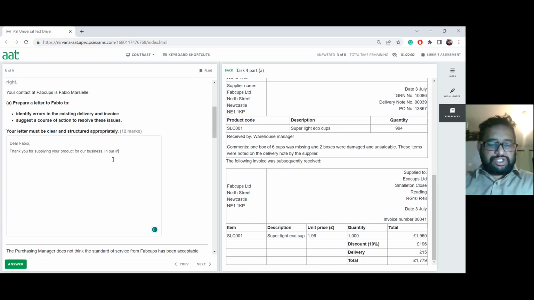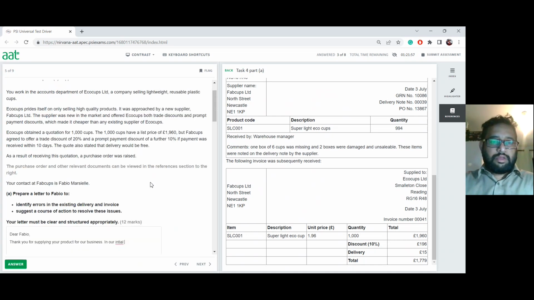In our initial agreement, why is that wrong? Oh, initial, I'm missing an I there. Agreement. We have agreed to a trade discount of 20% and the delivery charge